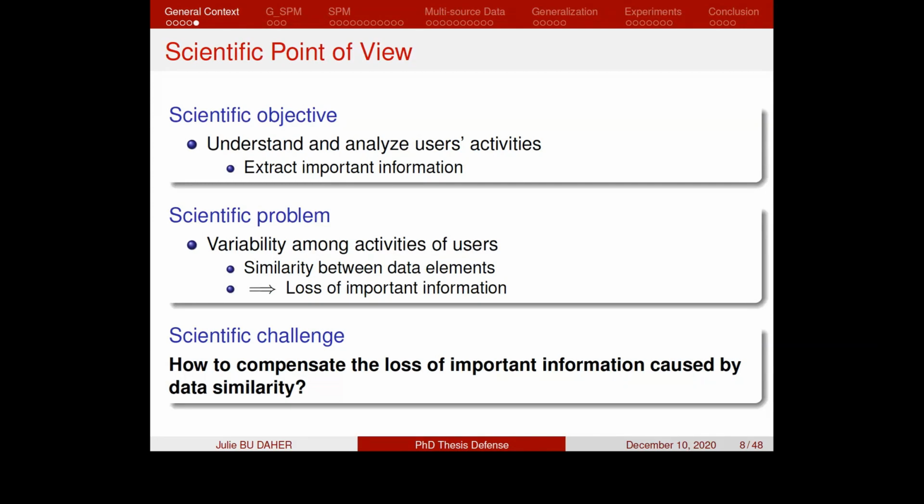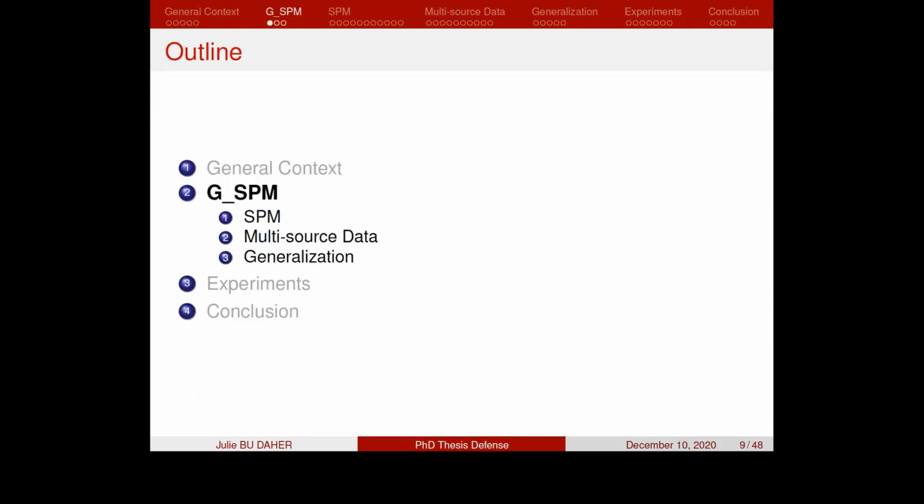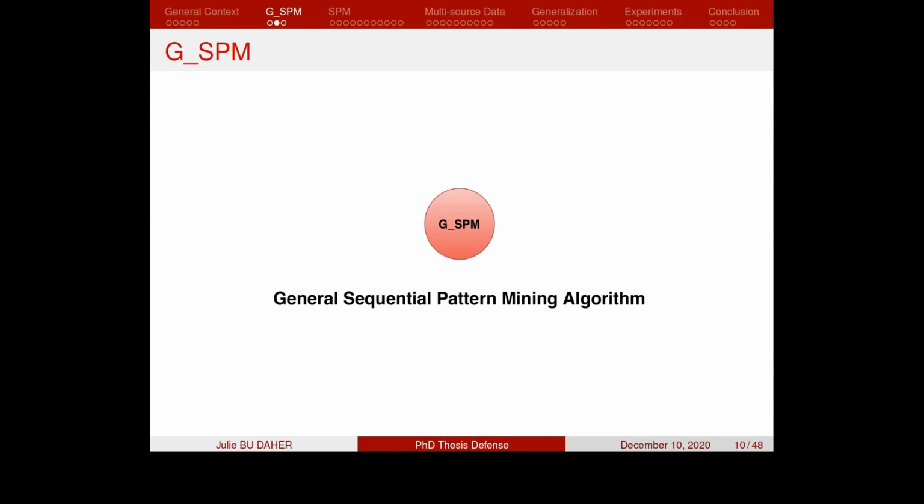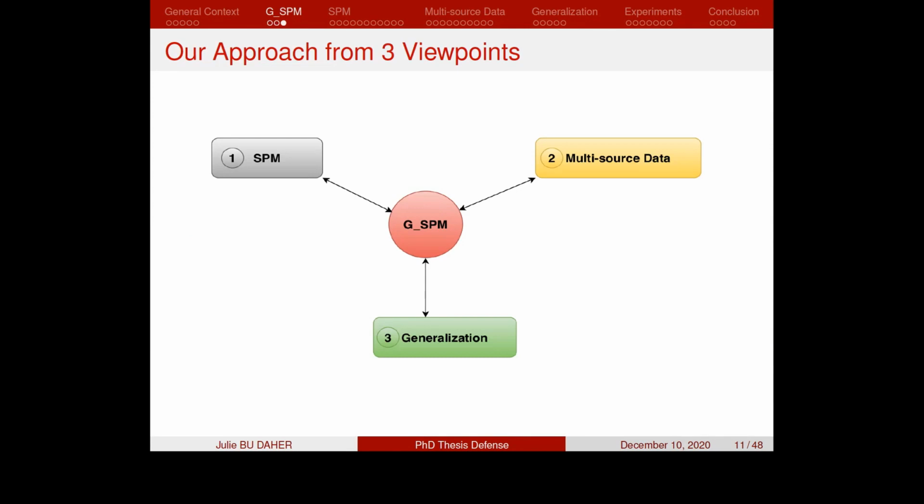In order to handle this problem, we propose a new algorithm called GSPM algorithm, which is a general sequential pattern mining algorithm. Our approach can be viewed from three main viewpoints, which represent three different domains in the literature: sequential pattern mining, multi-source data, and generalization, where we start by mining the sequential activities of the users, as our main objective is to analyze the user's activities.